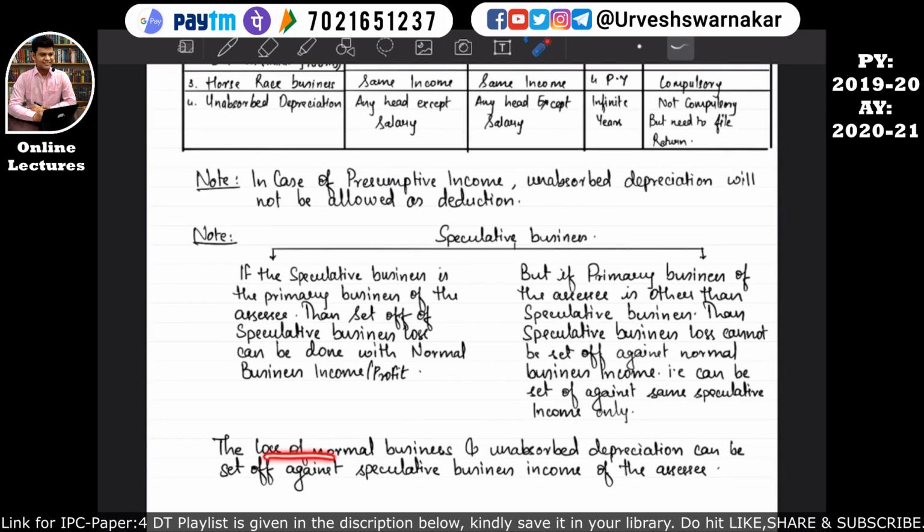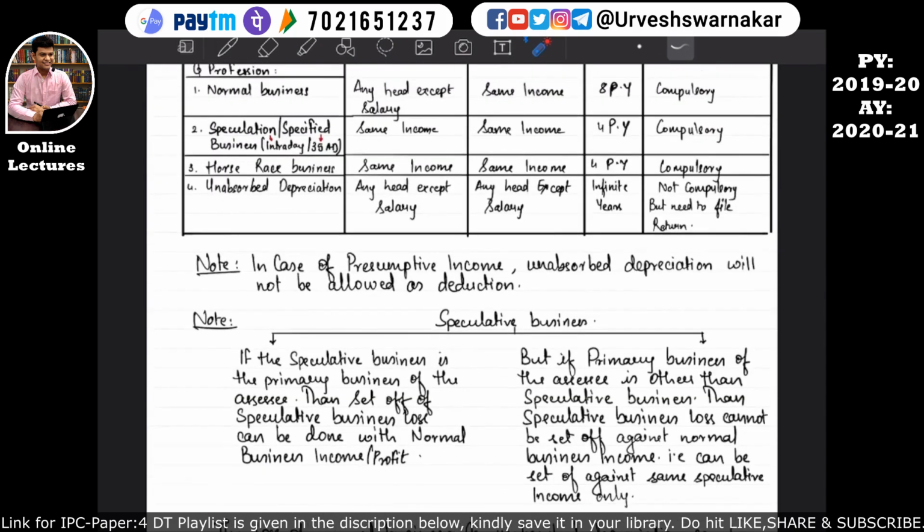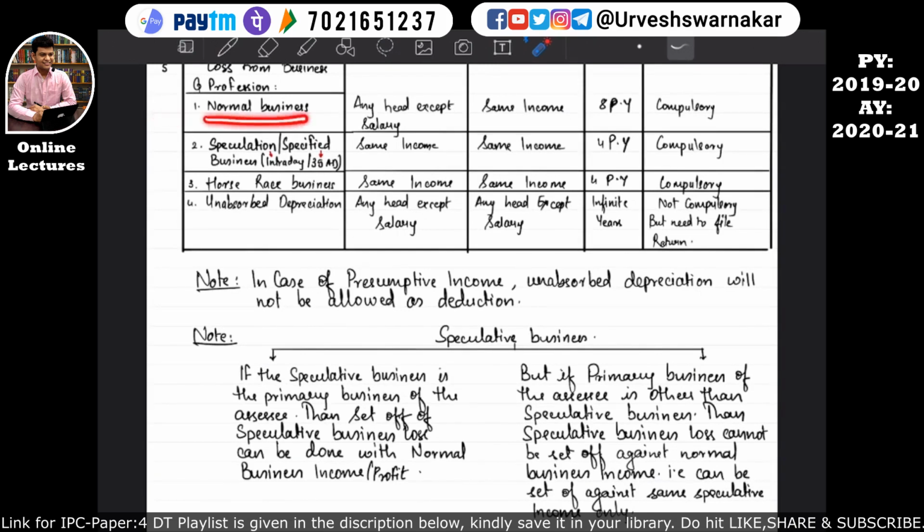Okay, the losses of normal business and unabsorbed depreciation can be set off against speculation business income of the assessee. So what is this? Okay, let's come back over here. Normal business loss can be set off against any head except salary. So which means that normal business loss can be set off against the normal business income, or against the speculation business income, or against the horse race business income. Similarly, unabsorbed depreciation can be set off against any head except salary, which includes normal business income, specified business income, speculation business income, or horse race business income.